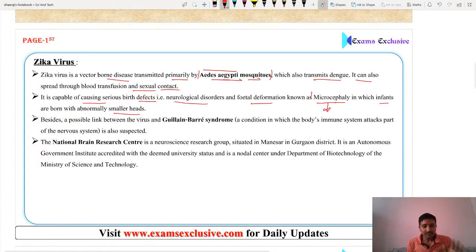The researchers found that the envelope protein, that is E protein, of Zika virus is responsible for the entry of the virus into the brain stem cell and responsible for arresting the proliferation. What is proliferation? Just tell me in the comment section.